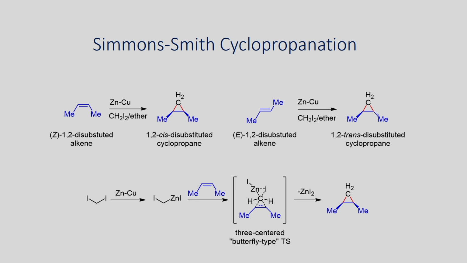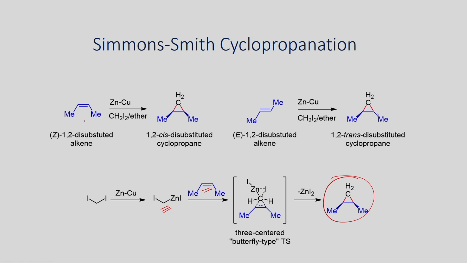So, the other interesting example is the Simmons-Smith cyclopropanation, which involves a zinc carbenoid reagent. When you take the zinc and react with diiodomethane, you will be able to form an organozinc intermediate which can now undergo reaction with an alkene. Stereospecifically you will be able to get the cyclopropane derivative.